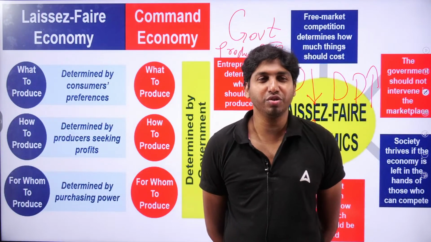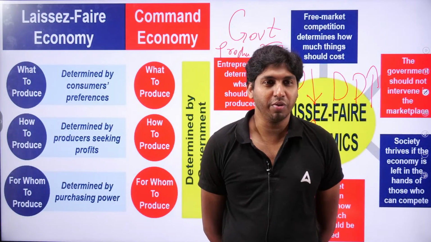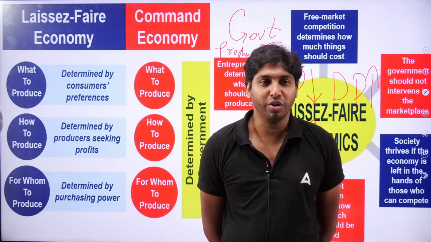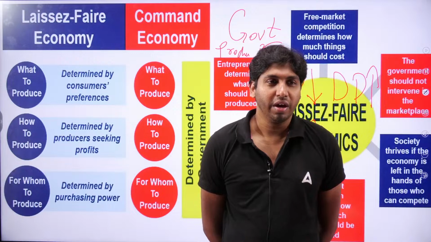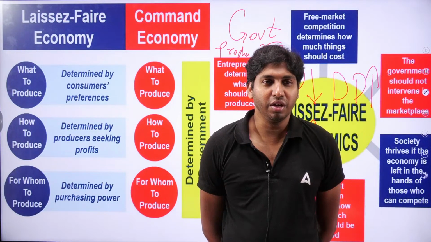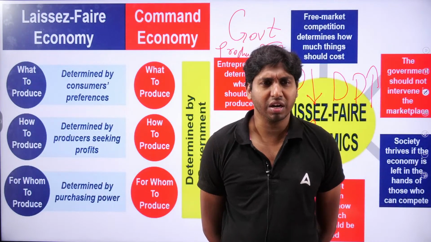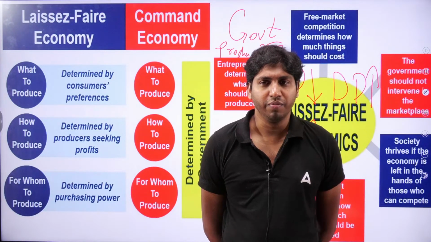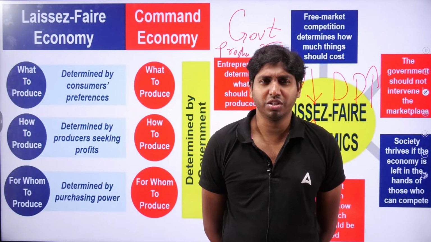However, for whom to produce under a command economy is determined by the government. In a poor country, the command economy is suitable. If people are poor, the government will decide what to provide, luxury or non-luxury goods, food items, basic needs. However, under a laissez-faire economy, the economy includes middle class, low class, well-off and upper middle class people. Then the producers will decide what to produce, whether to produce at an affordable rate or a high rate. And under a command economy, the prices are not stable every time.